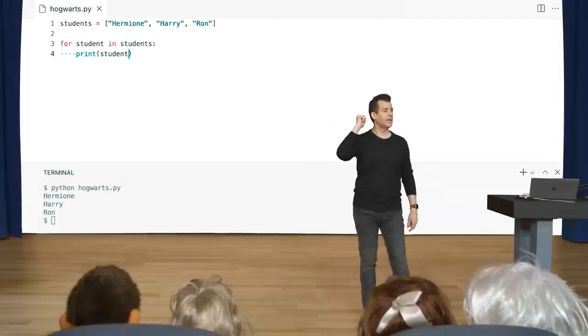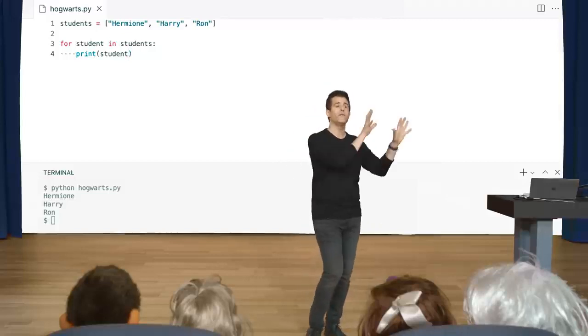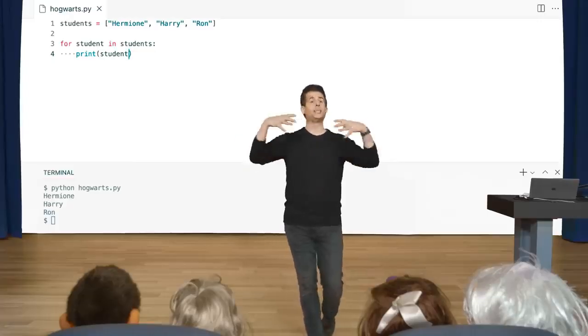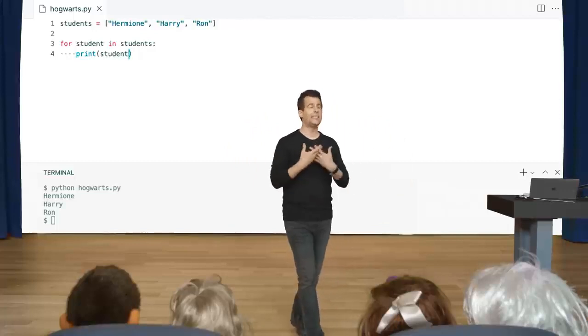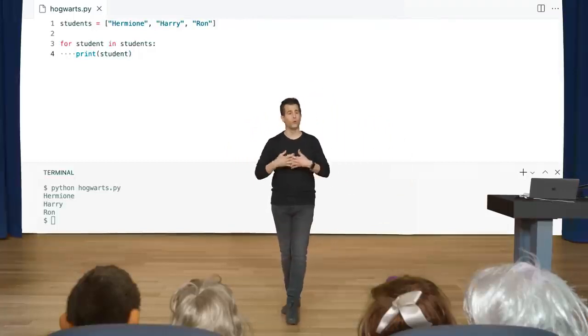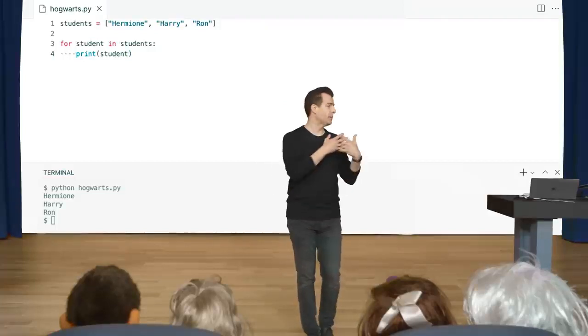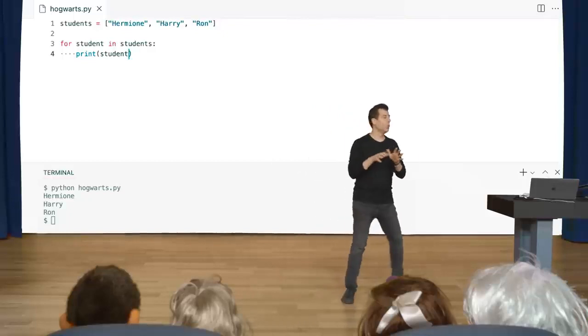Other questions on loops and lists in this way? Since you described break, is there any concept of continue so that we can skip a particular case in loops? Yes, you can continue using another syntax as well. We haven't shown that. For now, we focused only on break. Okay, sure. Can this for loop work with either hash tables or different kinds of iterables or arrays? Indeed. So we're getting ahead of ourselves there, but there are yet other types of data in Python. And indeed, you can use a for loop to iterate over those as well. Anything that is iterable, so to speak, is a piece of data that can be used with a loop like this. But more on those soon.